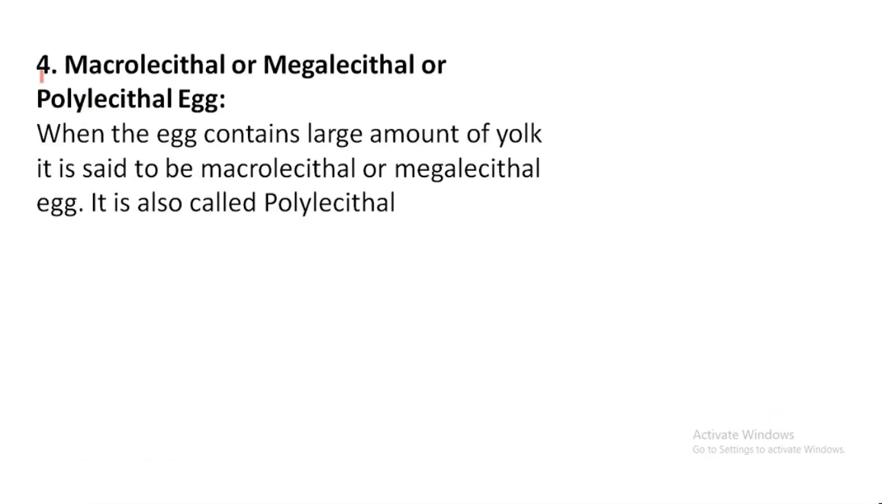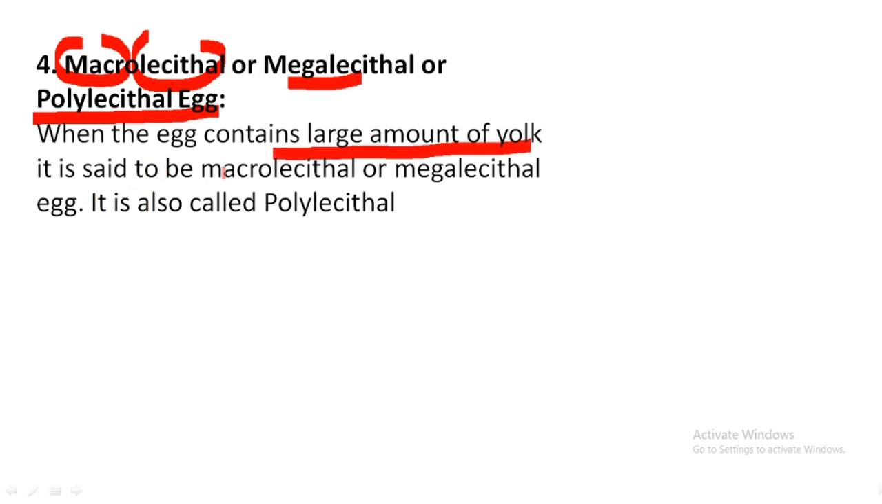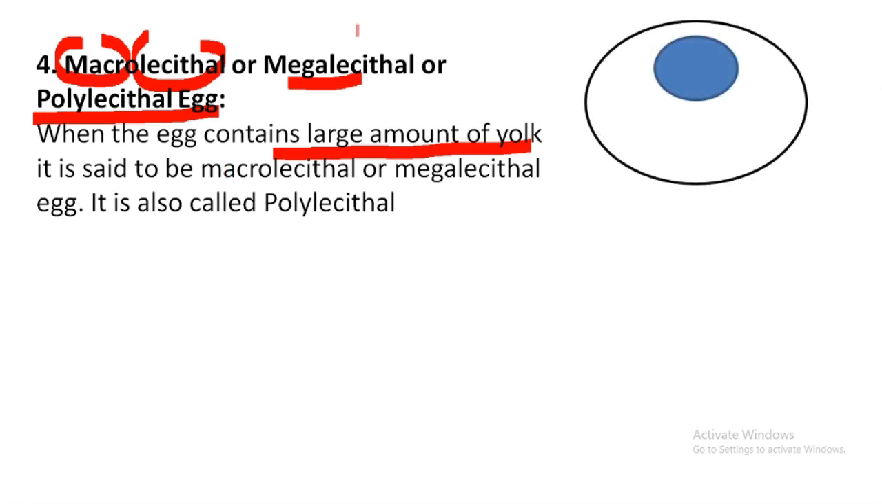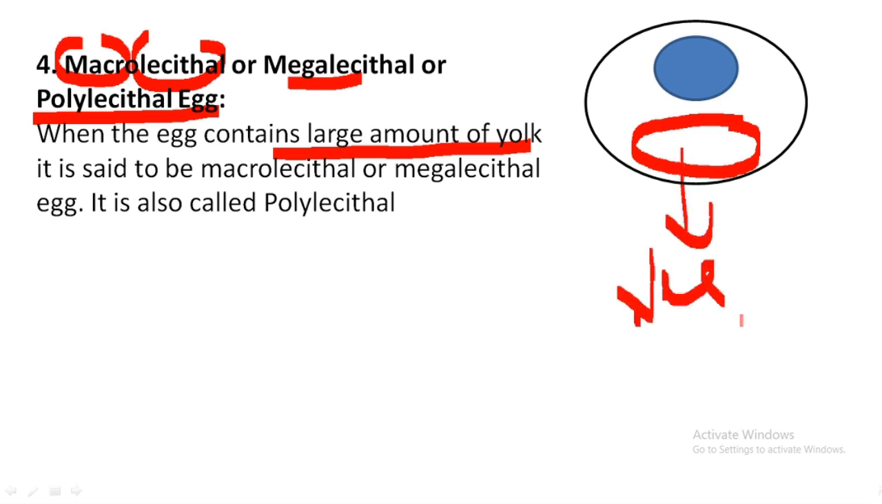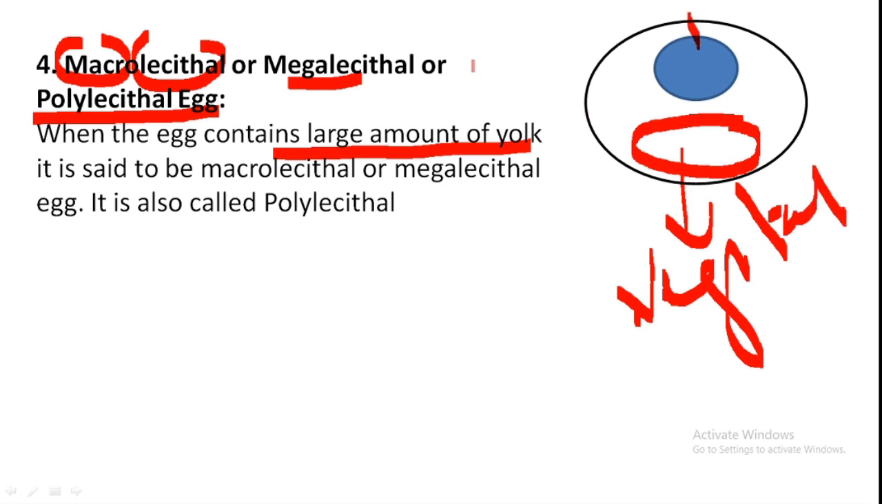The fourth one is the macrolecithal egg. It is also known as megalecithal or polylecithal egg. Macro means large, lecithal means yolk, so this egg contains a large amount of yolk inside the cytoplasm or ooplasm. Such an egg has a very large amount of yolk, and it is always present on one side, which is called the vegetal pole. The opposite of this pole is known as the animal pole.